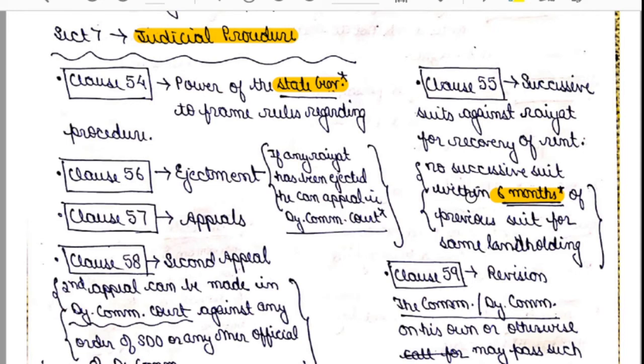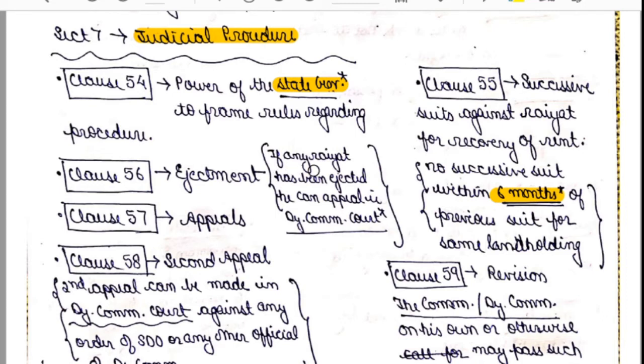More than remembering the facts under clause number 55, you should remember that within 6 months of the previous suit you cannot file another suit regarding the rent. For other purposes you can file a suit, but regarding the rent purpose you can't. Now clause number 56 talks about ejectment, and clause number 57 talks about appeals.